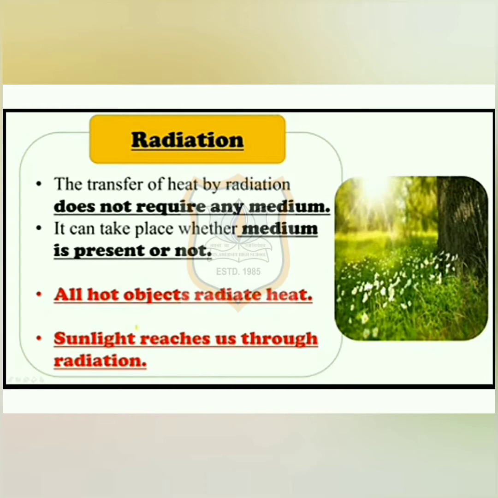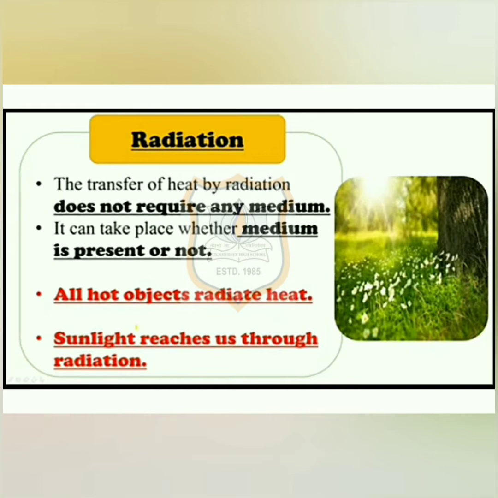Students, when we come out in the sun, we feel warm. How does the heat from the sun reach us? It cannot reach us by conduction or convection, as there is no medium, such as air, in most part of the space between the earth and the sun. From the sun, the heat comes to us by another process known as radiation.